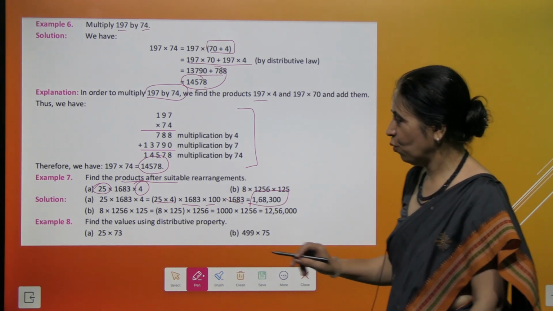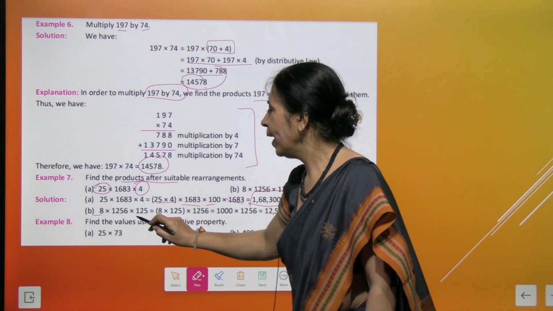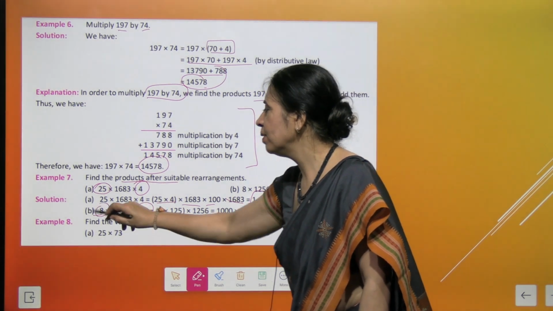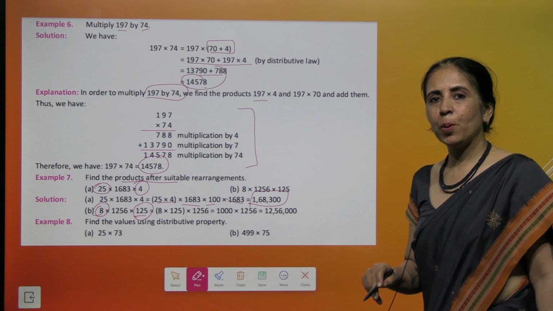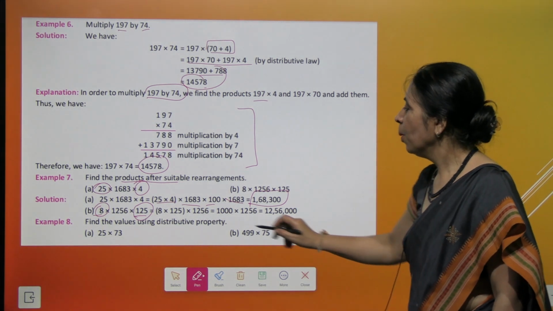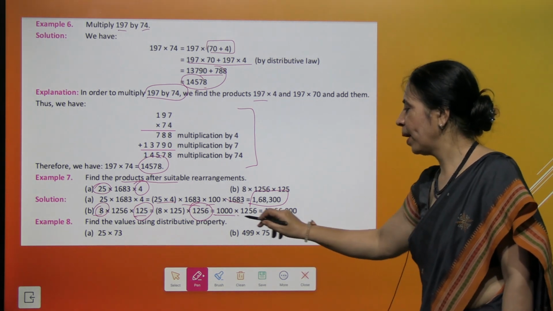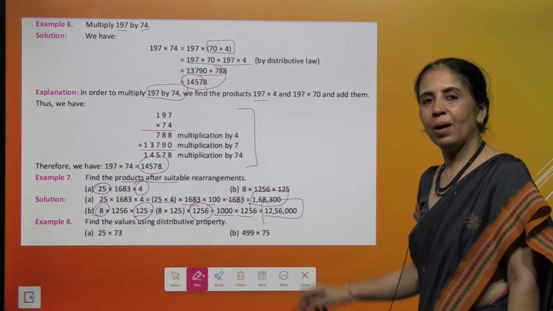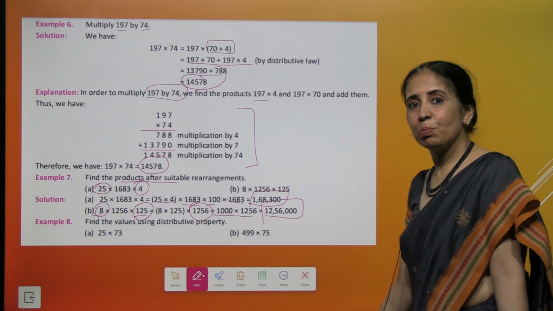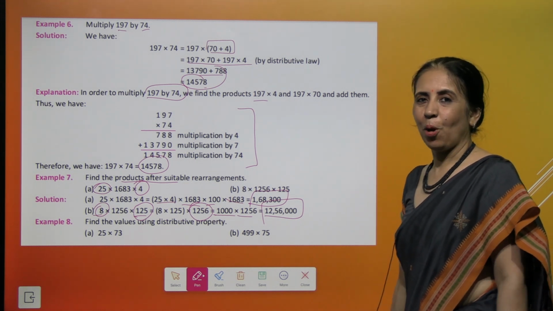Now we move ahead. We have 8 multiply 125. So 8 multiply 125 is 1000, right? We write down 1000, multiply by 1256. And again, we have to just put 3 zeros and the job is done.